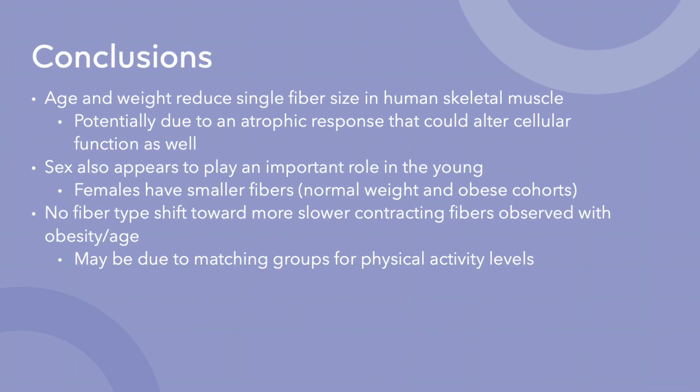In conclusion, age and weight reduce single fiber size in human skeletal muscle, potentially due to an atrophic response that could alter cell function as well. Sex also appeared to play an important role in the young because females had smaller fibers in the normal weight and obese cohorts, but there was also no fiber shift towards more slower contracting fibers observed with obesity or age, possibly due to matching groups for physical activity levels.